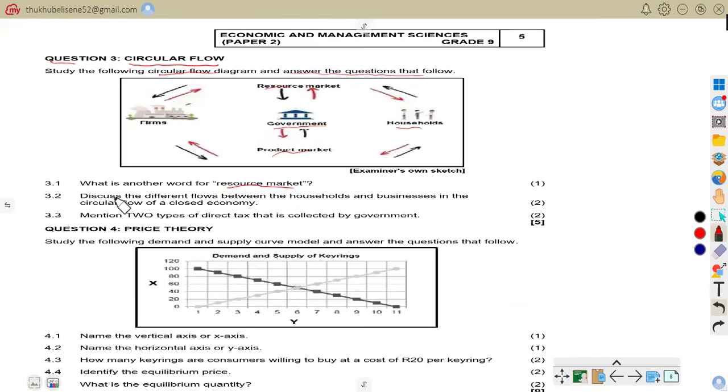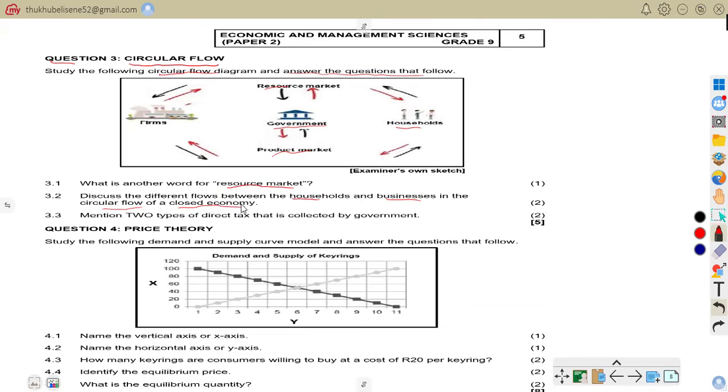The second one is: discuss the different flows between households and businesses in the circular flow of a closed economy. So we have to give the difference between households and businesses.